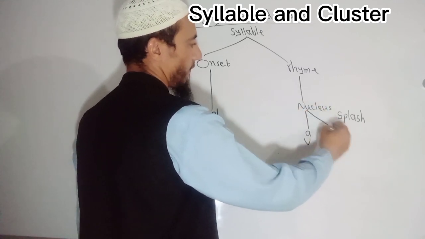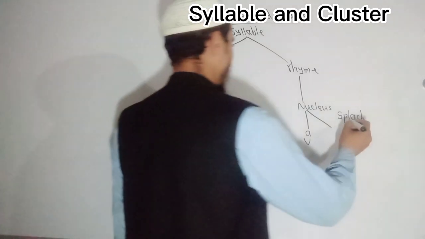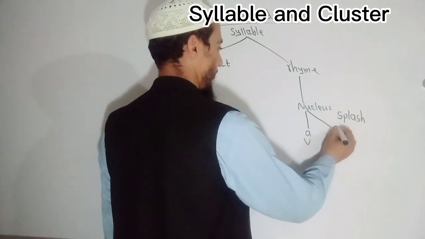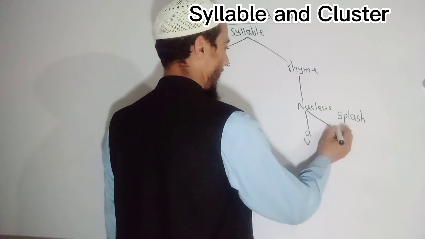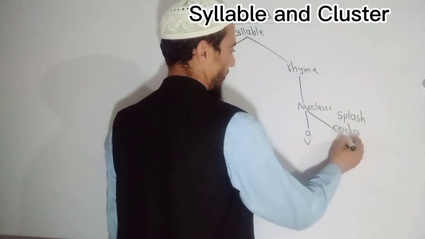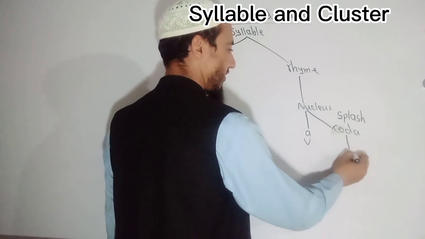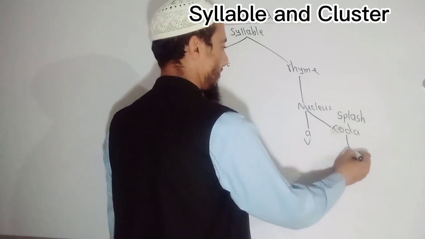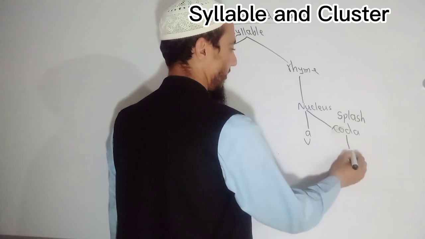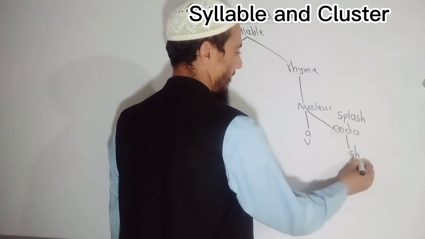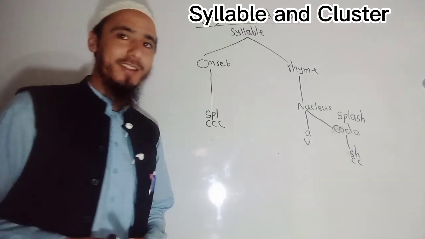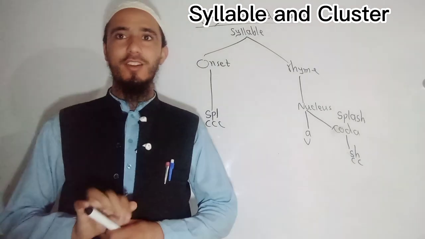After that we have coda. In coda, how many C do we have? Two. You may write it CC. That is SH, or you may write SH and below it CC. So listeners and audience, I think this topic is clear to you. Thank you.